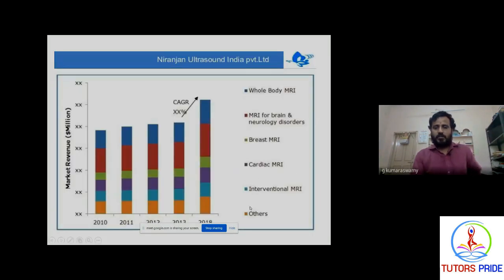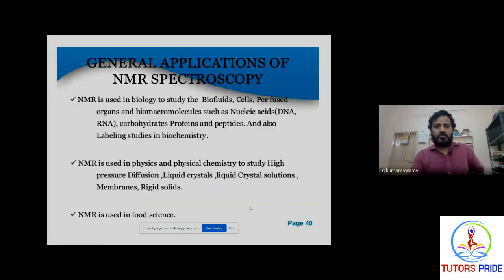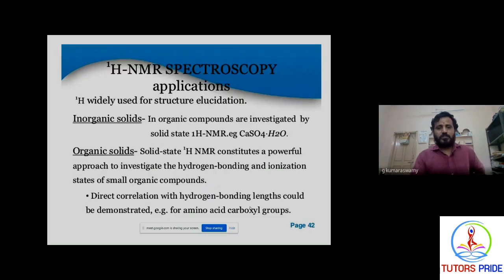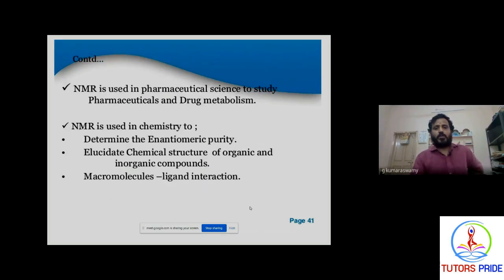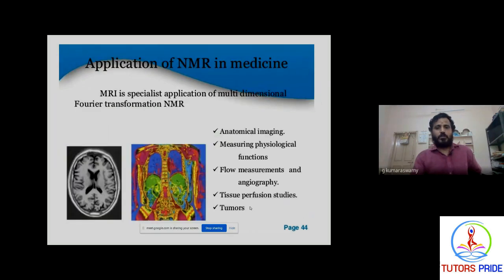Today we are using different kinds of NMR spectroscopy, and the applications are widely used in pharmaceutical industries, like metabolic systems, RNA, DNA, proteins and biochemistry. It is also used in physical chemistry, like diffusion, liquid crystals and liquid crystal solutions. NMR is also used in food science, and for inorganic solids and organic solids. It is widely used in pharmaceutical industries, particularly in the preparation of drugs. So these are the applications of NMR spectroscopy.